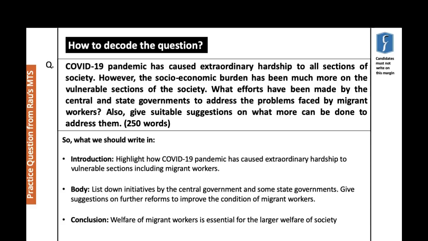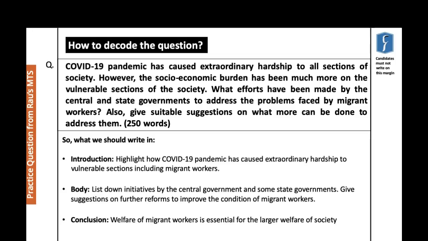So in the introduction, we're going to say highlight how the COVID-19 pandemic has caused extraordinary hardship to the vulnerable sections, including migrant workers. Maybe if you can give some numbers, it'll be a good idea. The body says that we're going to list initiatives that have been taken by both the central and state governments, and then subsequently after that, we're going to write down more things that could possibly be done.